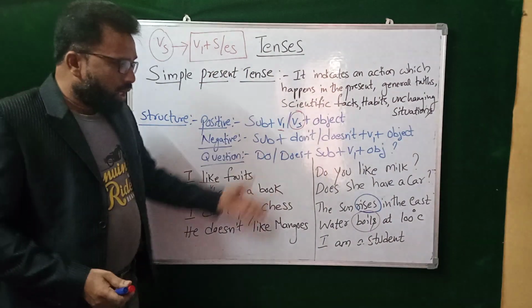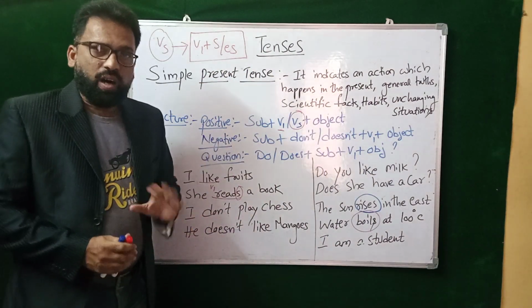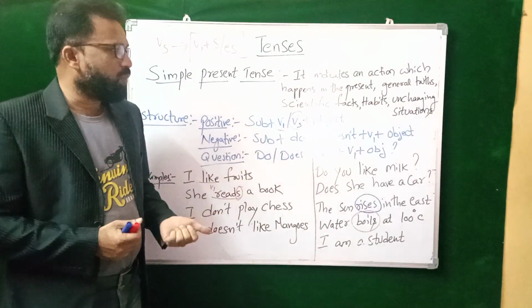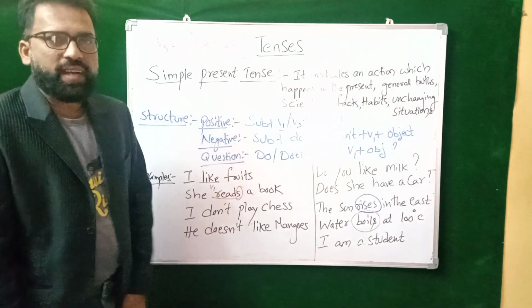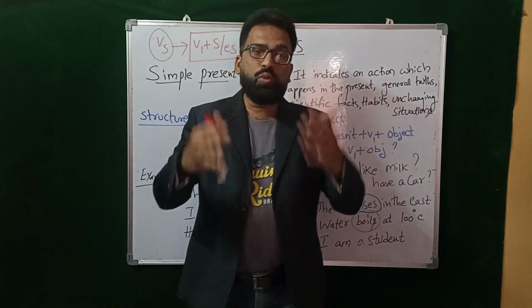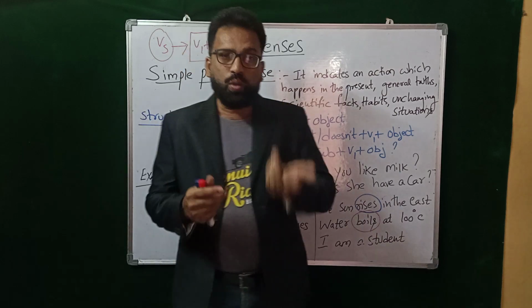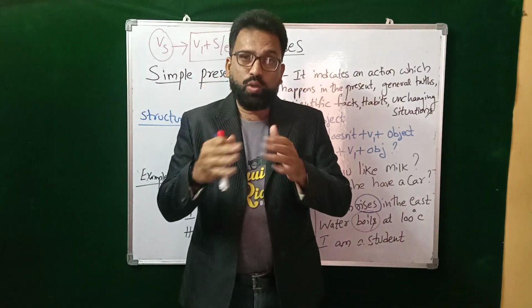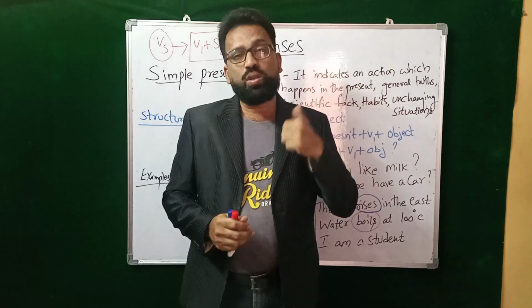So now you might have got some idea how to use the simple present tense and where to use it, right? It's very simple, but the only thing is we need to practice. Now you have to practice all these things. We have to do more and more examples. We have to speak, we have to write, okay? We have to read more examples, then you will get to know more things.